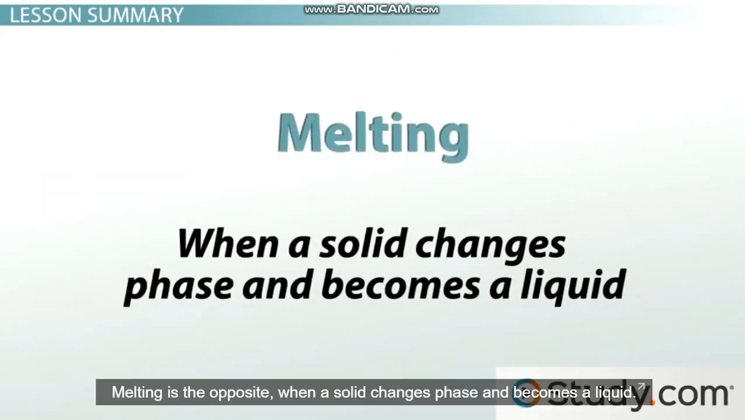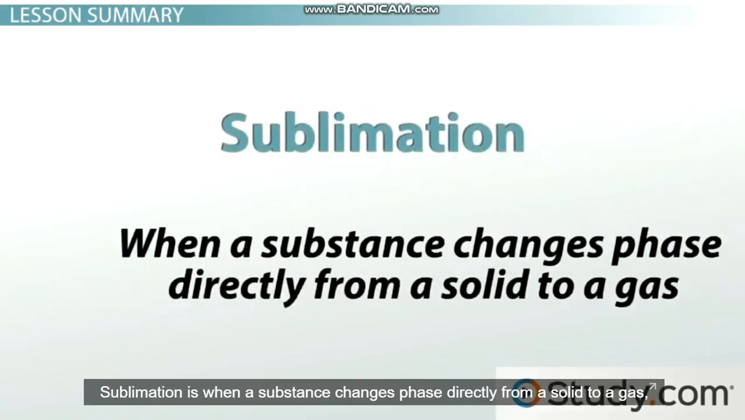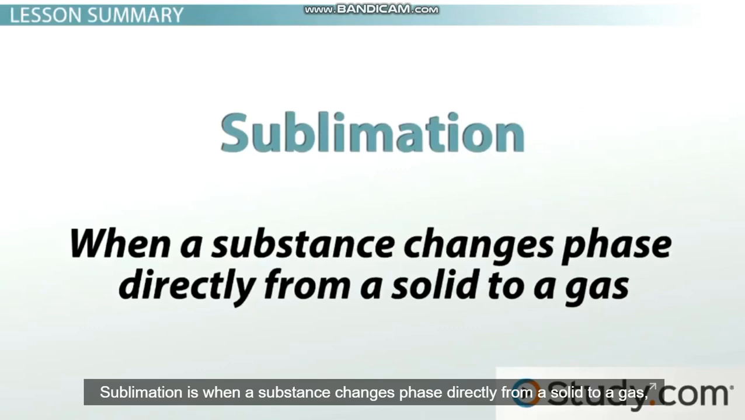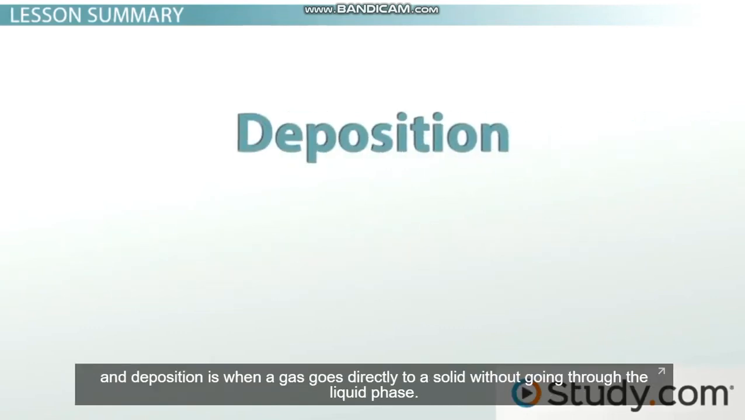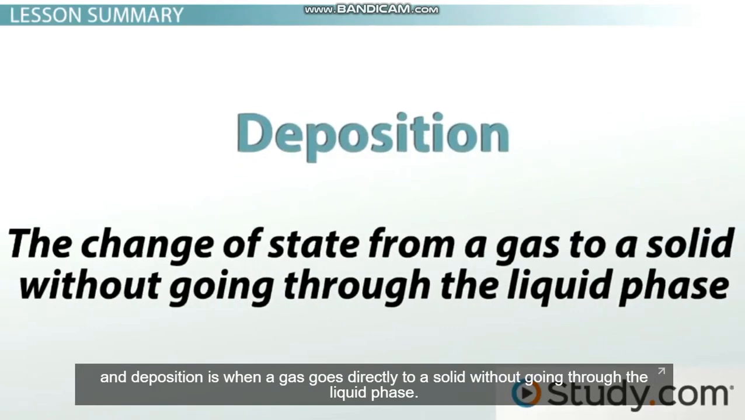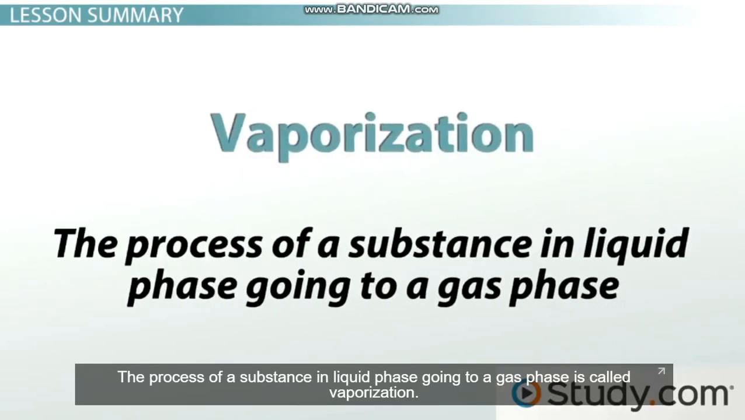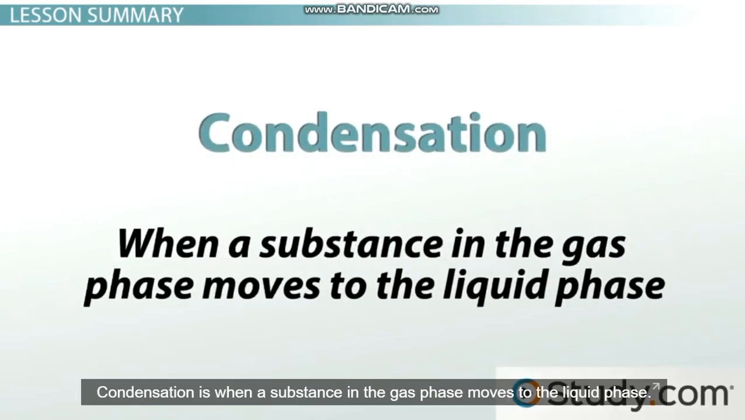Melting is the opposite, when a solid changes phase and becomes a liquid. Sublimation is when a substance changes phase directly from a solid to a gas, and deposition is when a gas goes directly to a solid without going through the liquid phase. The process of a substance in liquid phase going to a gas phase is called vaporization. Condensation is when a substance in the gas phase moves to the liquid phase.